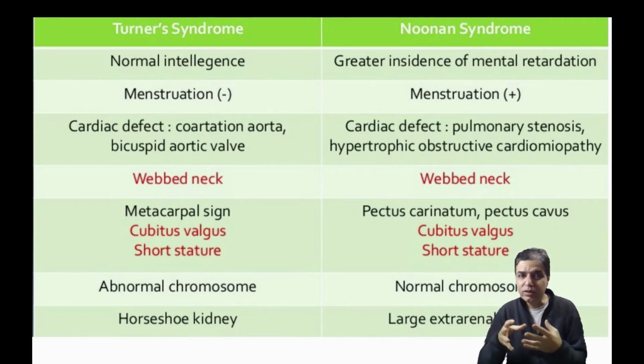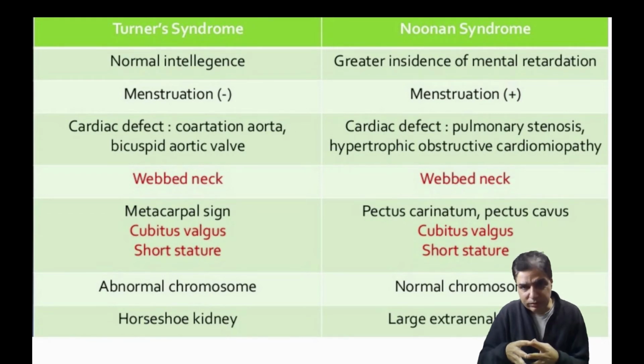On the other hand, Noonan syndrome kids, 70 to 80% of them, have got right-sided heart lesions. And the most common heart lesion in Noonan syndrome is pulmonary valve stenosis. They can also have a hypertrophic obstructive cardiomyopathy, in which there is septal hypertrophy of the heart.